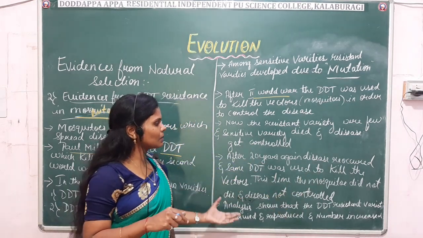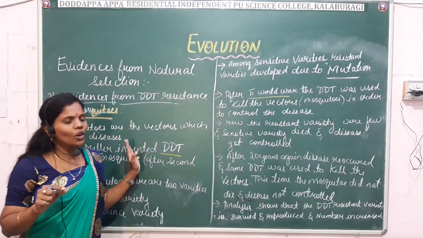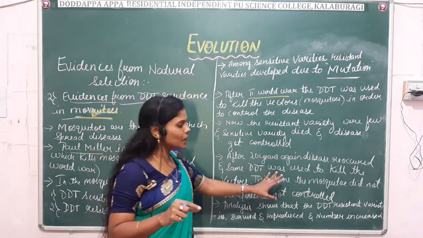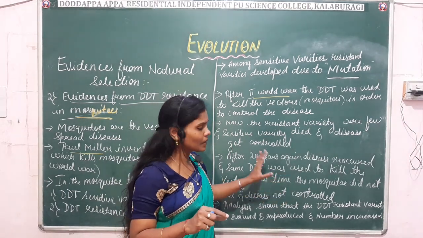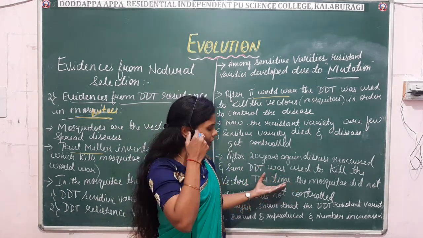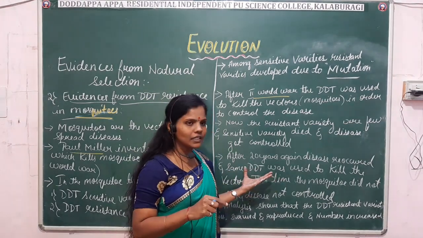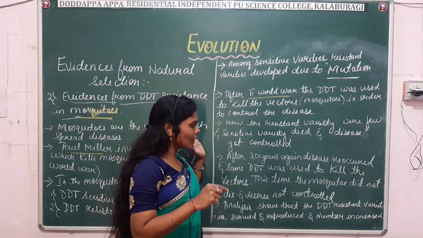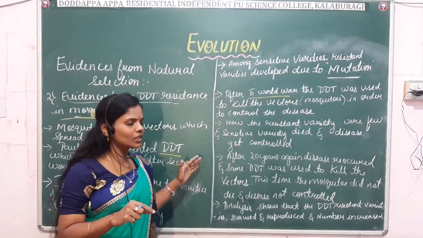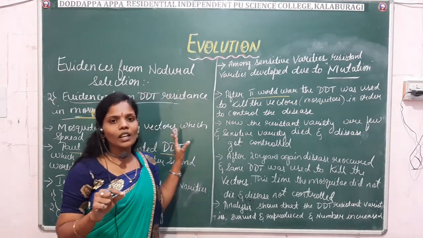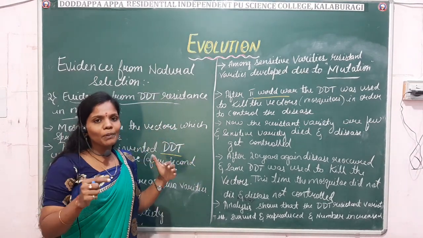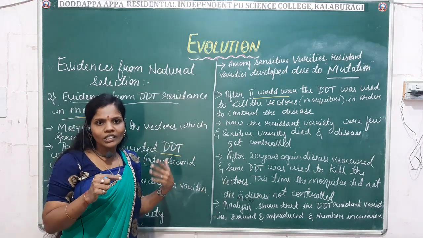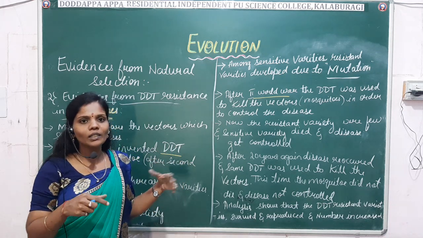Again the same DDT was used to kill the mosquitoes, but it did not have any effect because they were not sensitive ones. The mosquitoes were of resistant varieties, which did not die after spraying DDT, so the disease was not controlled. According to this evidence, nature will select only the organisms which have the capacity to adjust with the environment, to fight the changes in the surroundings, or to overcome all the problems they face.